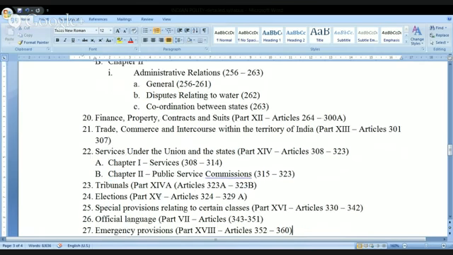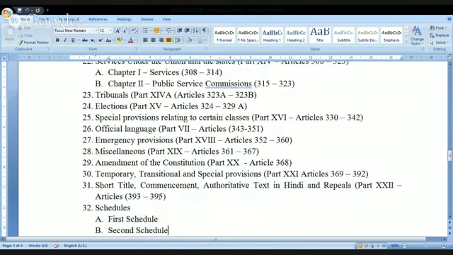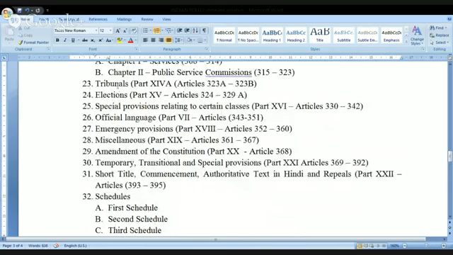Next one, if you look at this, tribunals. So the tribunals are mentioned in the constitution. Of course, originally not, they were added later. But what are these tribunals? For example, you might have come across the words Central Administrative Tribunal and State Administrative Tribunal. Apart from this, so many other tribunals are also there. The Constitution permits the establishment of these tribunals.